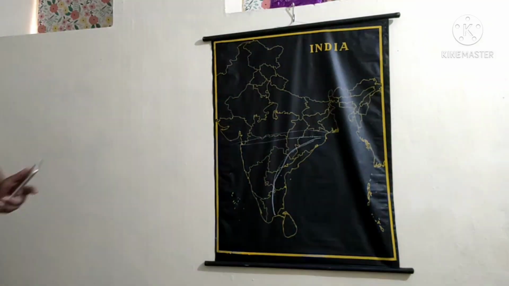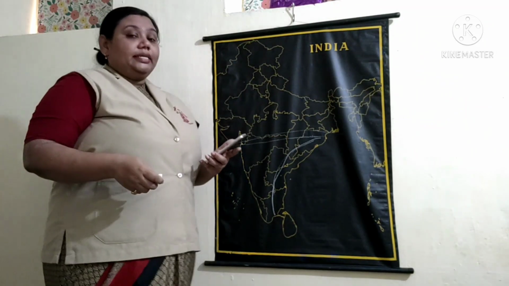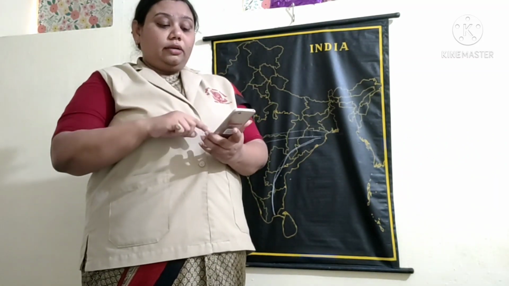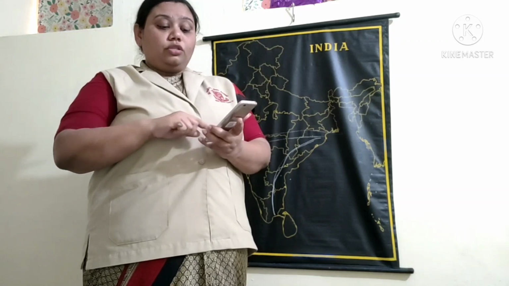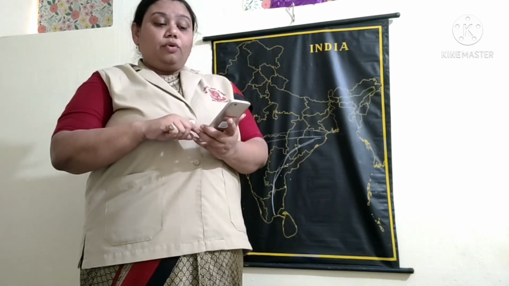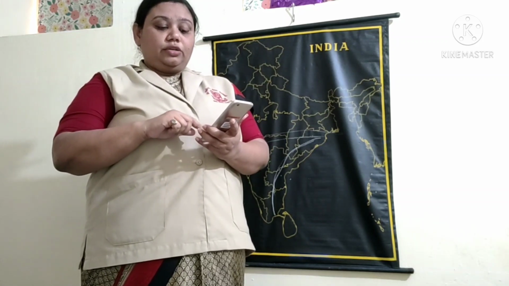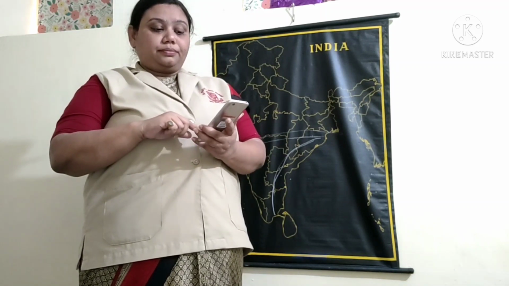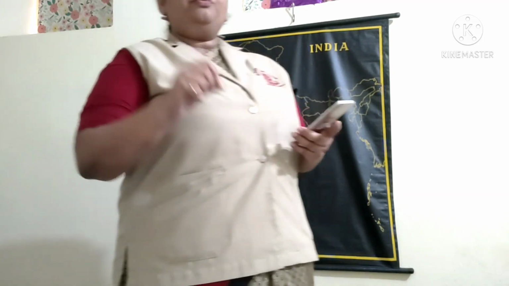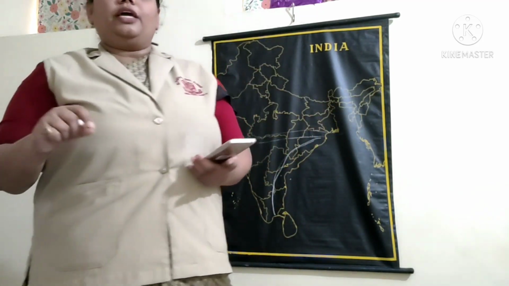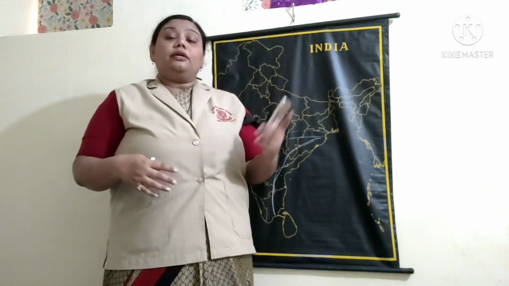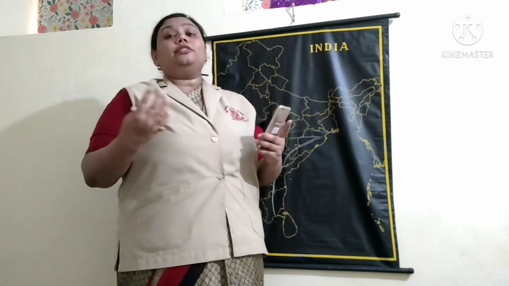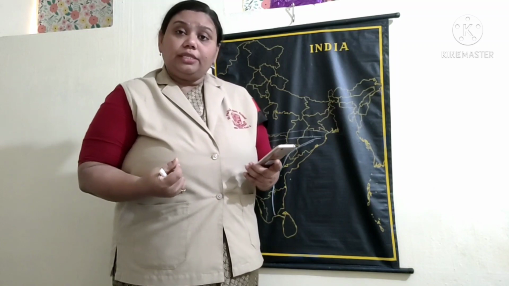When we come to the next, that is the monsoon season. Now our India is also called the monsoonal climate. What is it called? The monsoonal climate. Now, what do you mean by the monsoonal type of climate? Because India is fully dependent on the monsoon season.